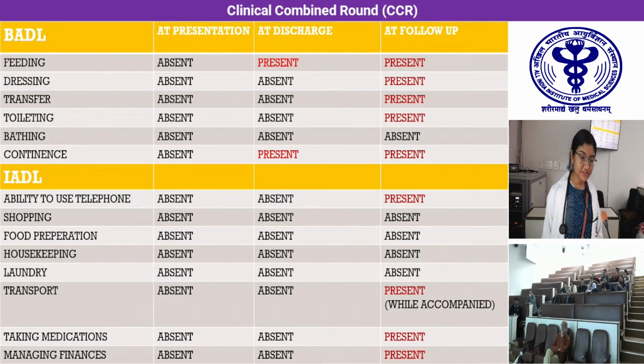So at presentation, like we had seen, our patient was not performing any of the basic activities of daily living. But at discharge, we found that he was able to feed by himself and he was continent. And further, at follow-up after 2 weeks, we found that he was able to feed, dress, transfer, toilet, as well as perform instrumental activities like use the telephone, transport with the help of a relative, take medicines on his own, and manage his finances.